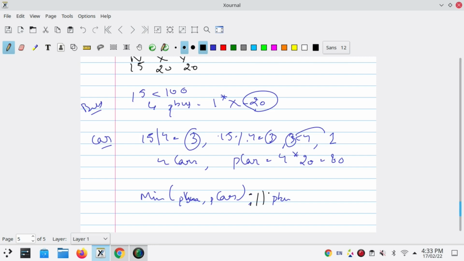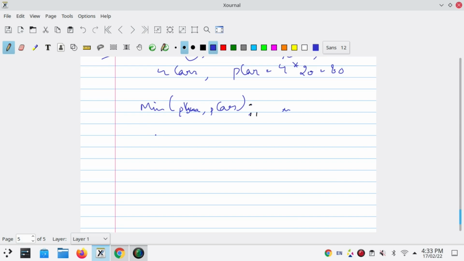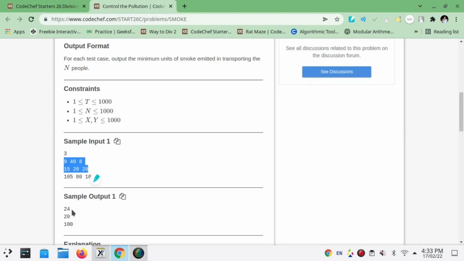Let me write it in the next line. The minimum of P bus, 20, and P car, 80, so our answer will be 20 units.